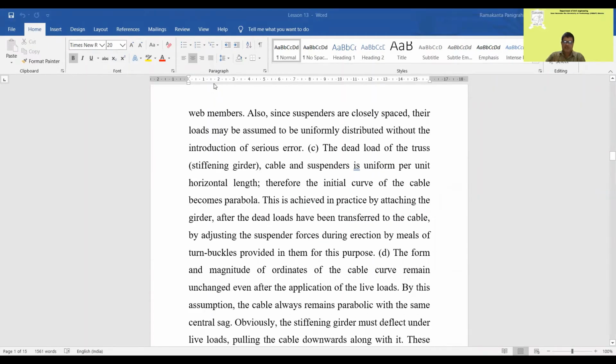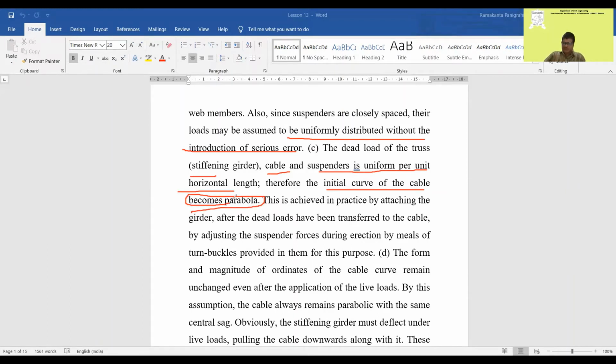Also, since suspenders are closely spaced, their loads may be assumed uniformly distributed without introducing a serious error. So load transfer from the girder to these suspenders will be uniformly distributed, and from the hanger to the cable will also be UDL. The dead load of girder, cable, and suspenders is uniform per unit horizontal length. So the initial curvature of the cable becomes a parabola.